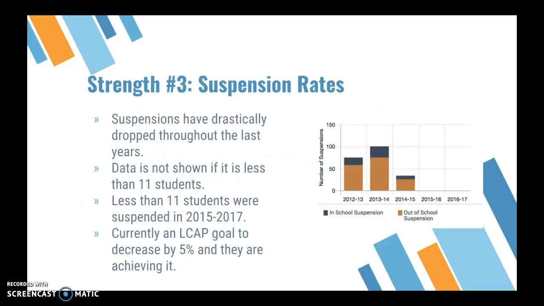Number 3 is suspension rate. Student suspensions have dropped throughout the years. You can see on the chart that it dropped between the first 2 years and then dropped even more. The data covers 2015, 16, and 17, showing fewer students suspended in school. Currently, the goal is to decrease the suspension rates by 5%. Based on the chart right here, they are doing well because their suspension rates show fewer students suspended.